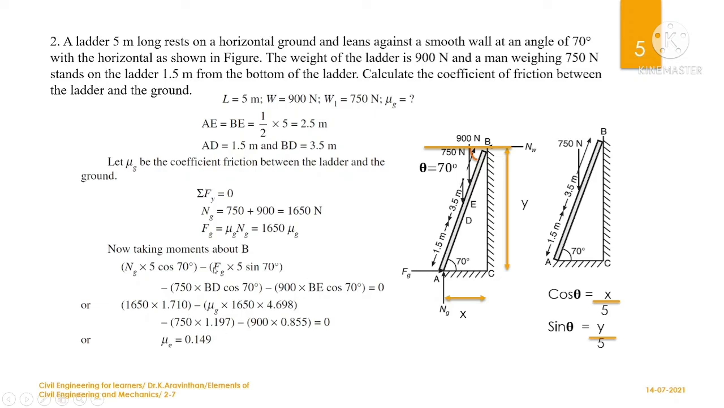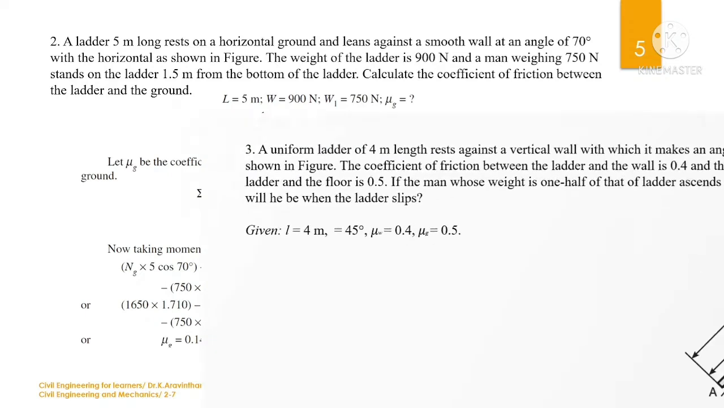So all four forces are taken, and if you simplify, you have Fg. Instead of Fg, you can substitute 1650 mu. So this will be in terms of 1650 mu. You know the ground normal reaction, this is 1650, so you can substitute this. The only unknown is mu here. So you can simplify to get mu as 0.149. So this is the coefficient of friction acting in this mechanics problem.